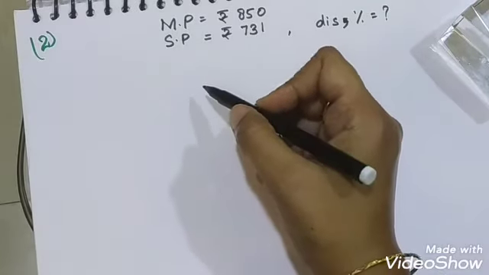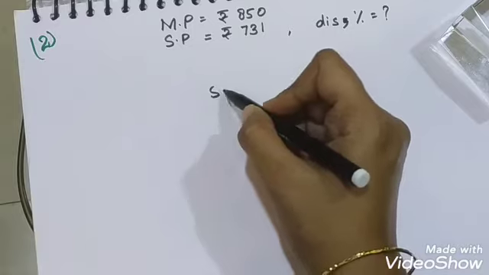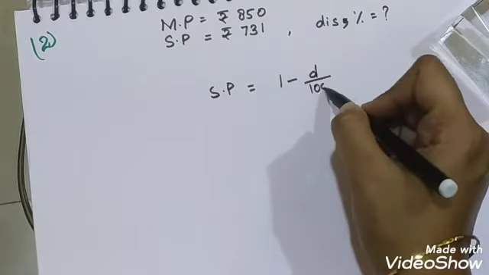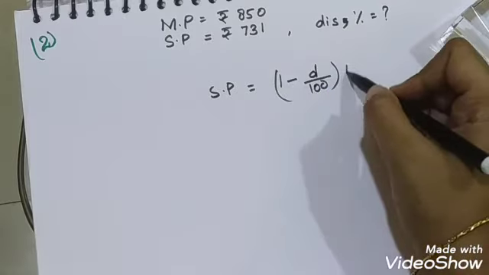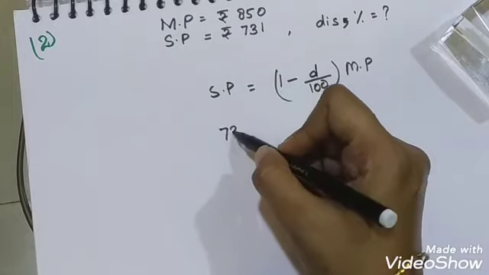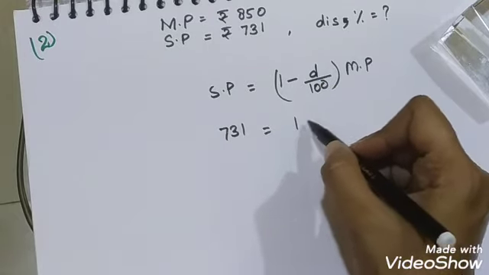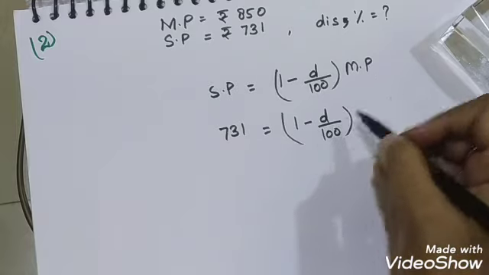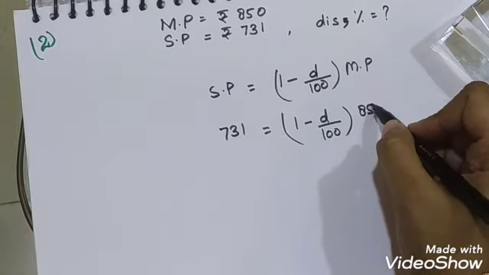So we will use formula number 2 again: selling price is equal to (1 minus discount upon 100) into marked price. Selling price is 731. Discount percentage we do not know, so it is D. The marked price is 850.